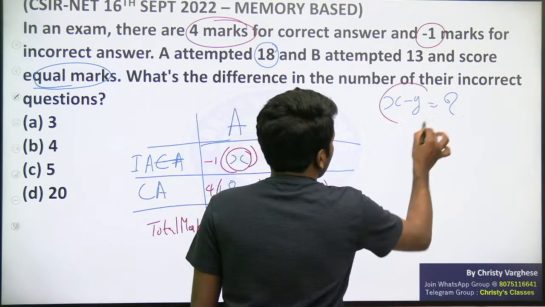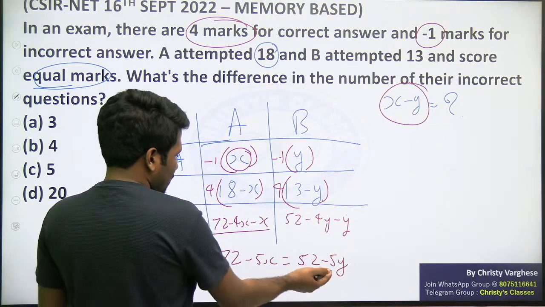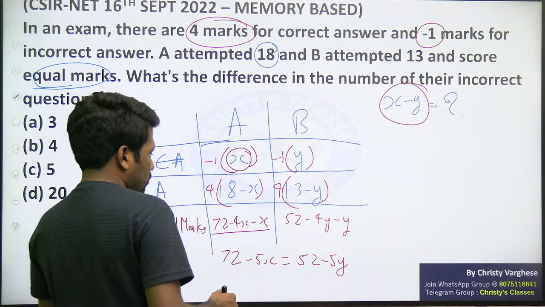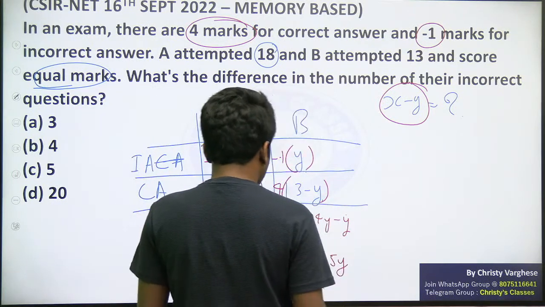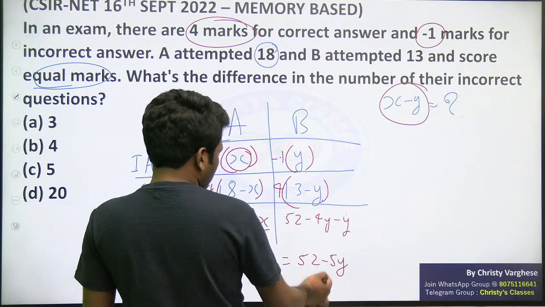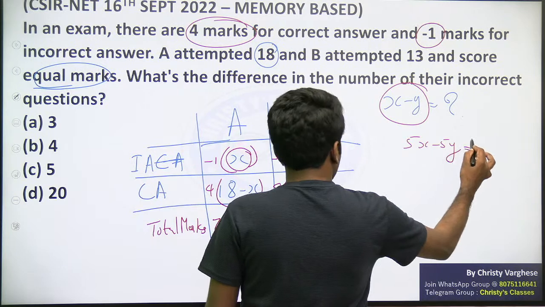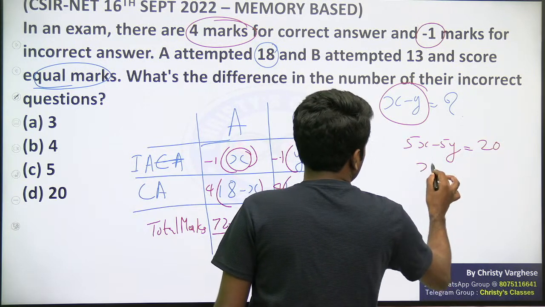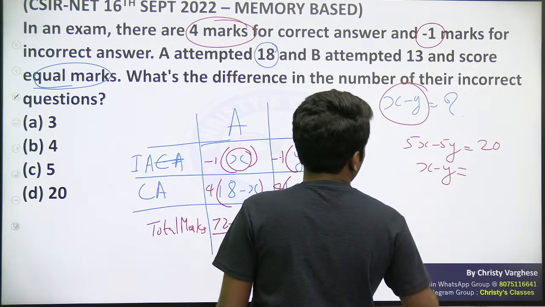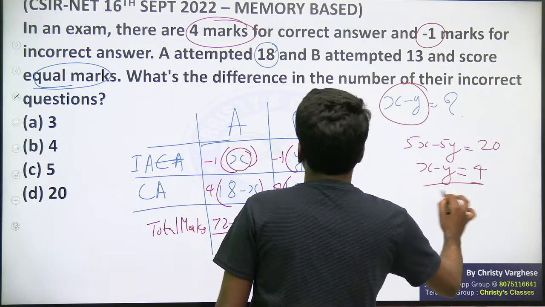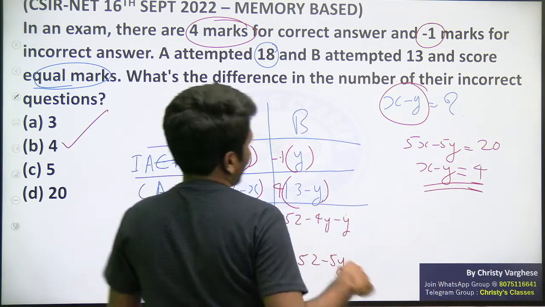We need to find X minus Y. To find X minus Y, take X and Y terms to the same side and constant to the other side. So 5X minus 5Y equal to 72 minus 52, which is 20. So X minus Y, 5 taken to the other side, X minus Y will be 4. So 4 should be the answer.